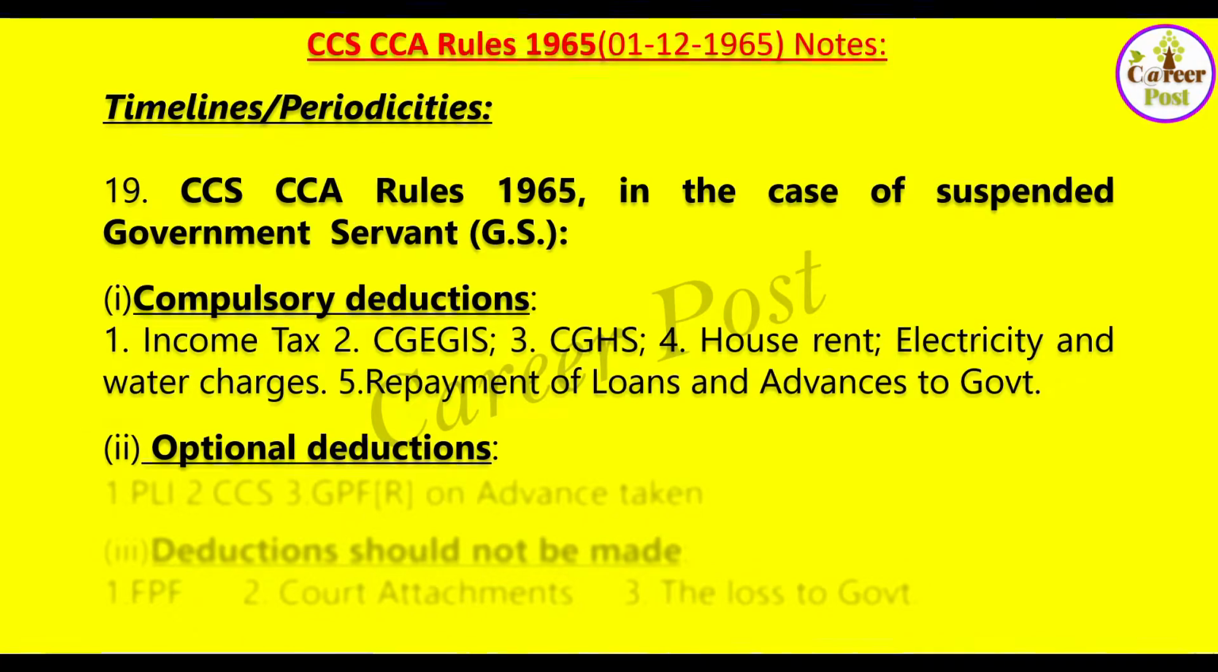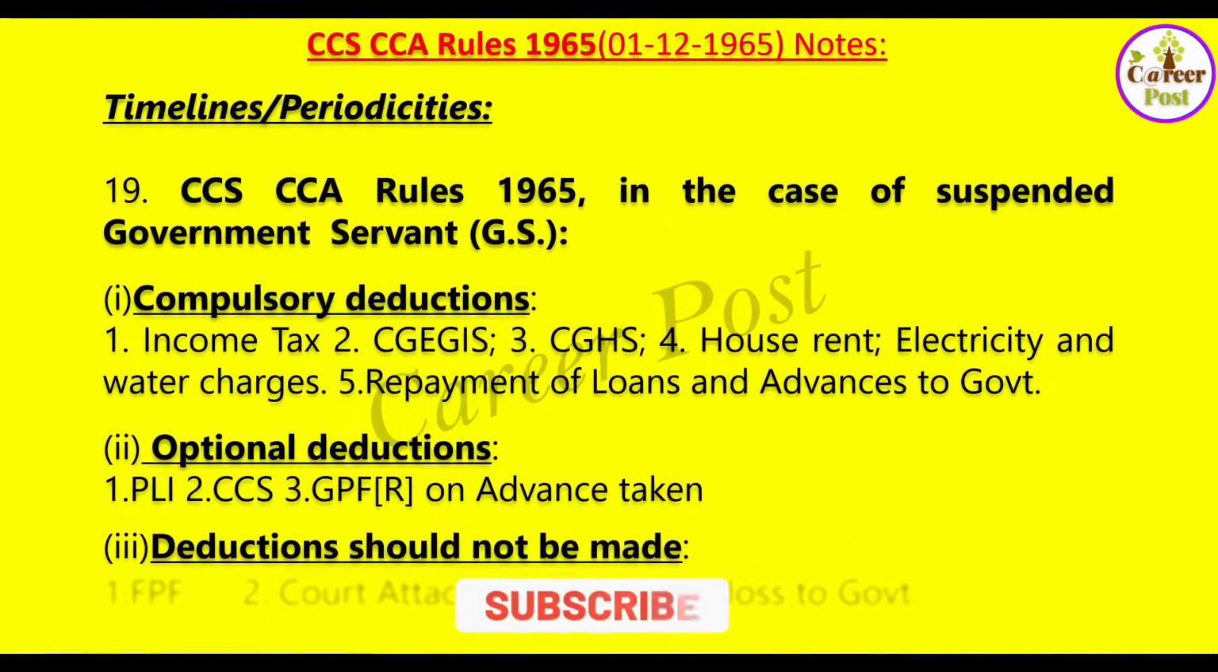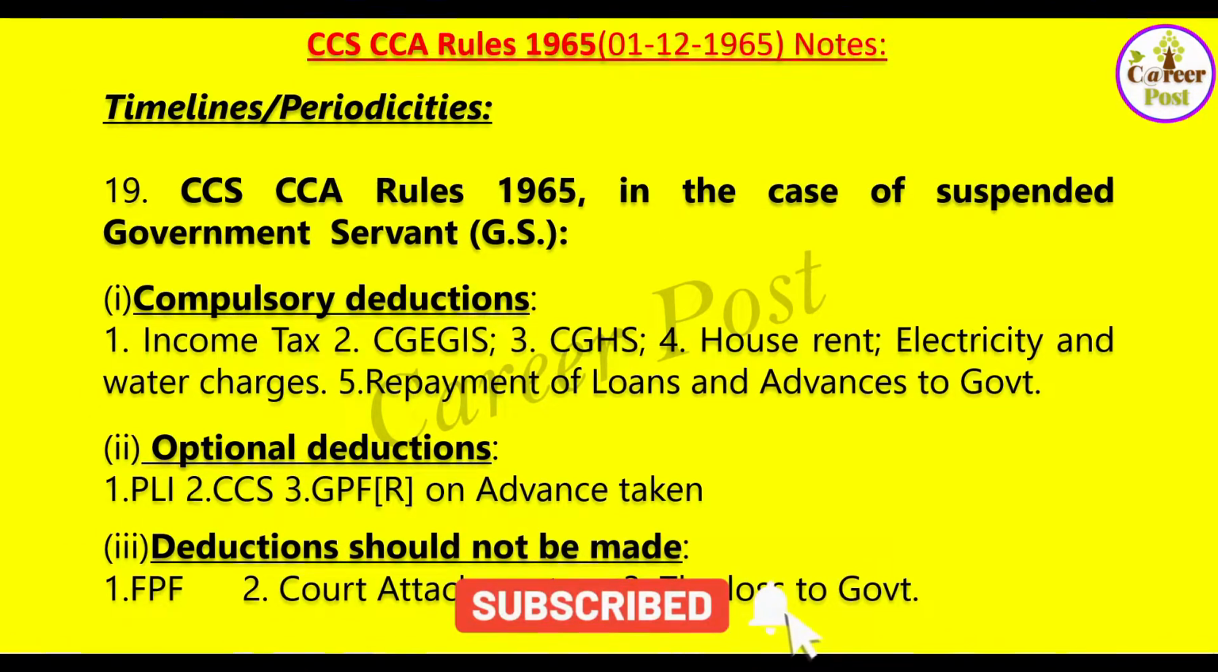Optional deductions are those where the government servant has the option whether to deduct or not. He has an option for PLI, he can reduce it or curtail it. It is up to him. Cooperative credit society loans and GPF recovery on the advance taken are also optional deductions. Deductions should not be made for GPF, court attachments, and loss to the government from the subsistence allowance.